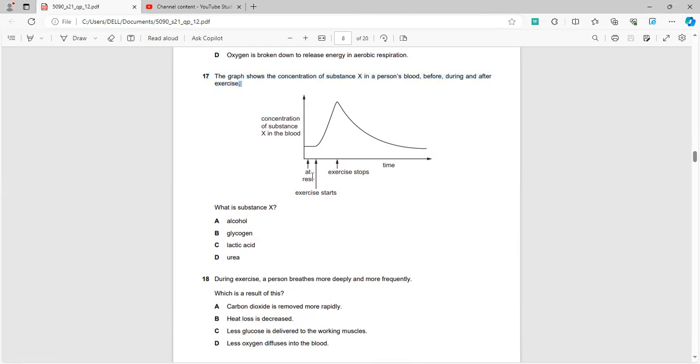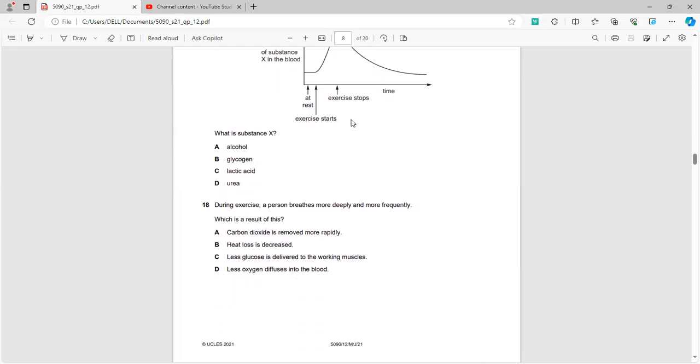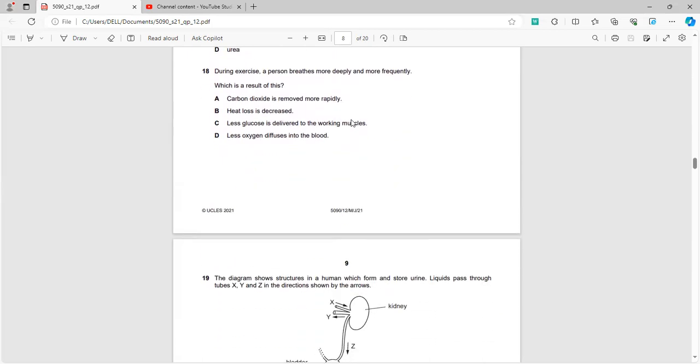So what is substance X? We can see that a person is at rest, and as soon as he starts to exercise rapidly, the concentration of lactic acid will increase, and it is responsible for the muscular pain he feels later on. So what is the result of this?